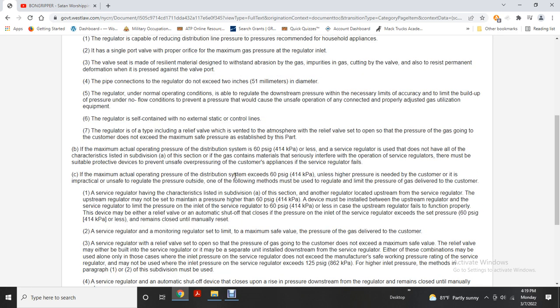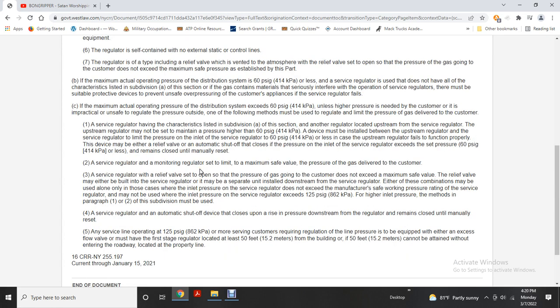B. If the maximum actual operating pressure for the distribution system is 60 psi or less, the service regulator is used, and it does not have all the characteristics of subdivision A, but the gas contains materials that seriously interfere with the operation of the regulators, there must be a suitable protective device to prevent unsafe overpressuring of the customer's appliances if the regulator fails. If the maximum operating pressure of the distribution system exceeds 60 psi, unless high pressure is required by the customer, and it is impractical or unsafe to regulate the pressure, one of the following methods must be used to regulate or limit the pressure of the gas delivered to the customer.